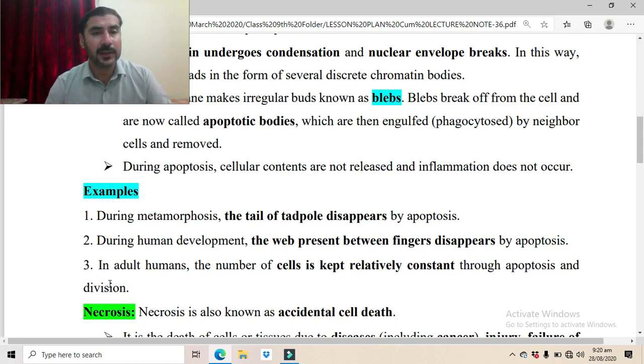Now, there is another example. The number of cells is kept constant within the body through the process of division and apoptosis. Through the process of division, new cells are produced, and through the process of apoptosis, the damaged, worn out, old, and infectious cells are removed. So, in this way, a balance of cells is maintained within the body. So a constant number of cells is maintained within the body.